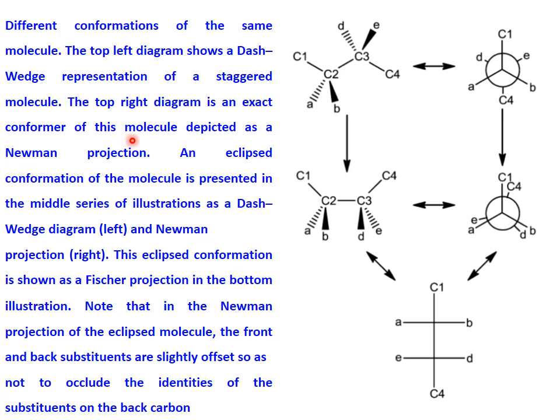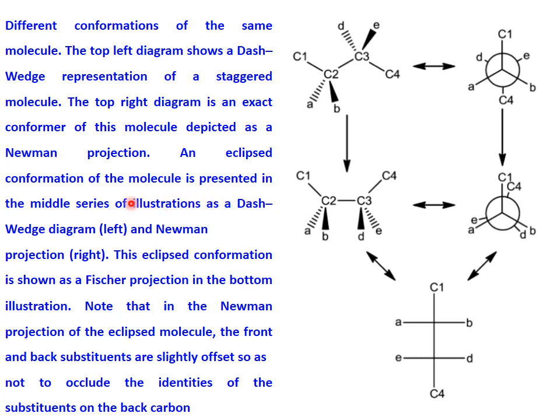The difference between eclipsed and staggered conformation: from the Newman projection, you can see that here C1 and C4 carbons are opposite, anti-periplanar to each other, while in the eclipsed conformation C1 and C4 come close together.